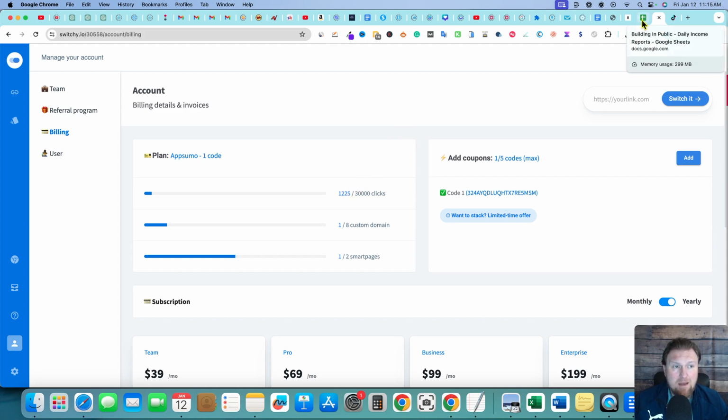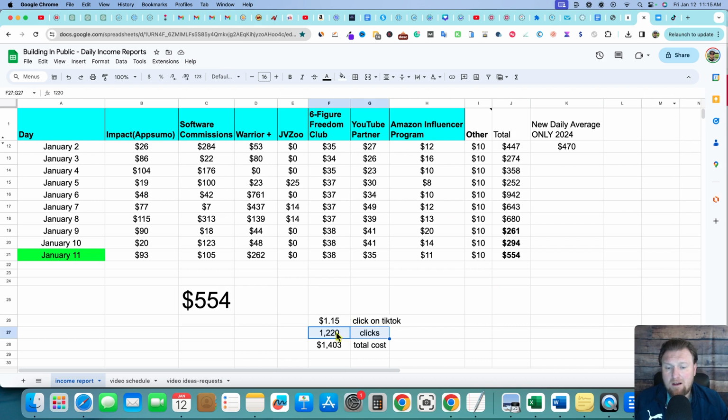And that's what brings me back to showing you that when we come over here and we look at the 1,220 clicks, this is how much it would cost, right? You would take $1.15 times 1,220 clicks. This traffic right here would cost me $1,403 per month.